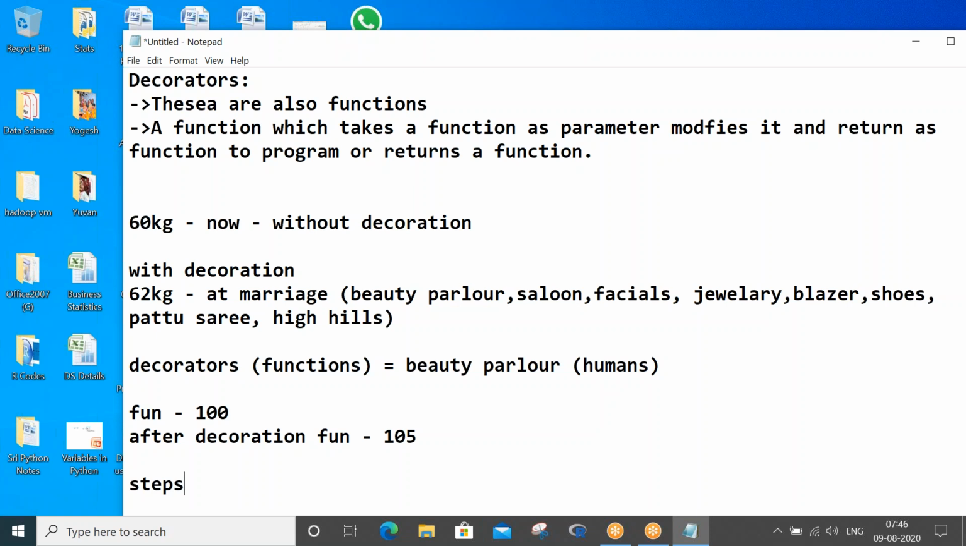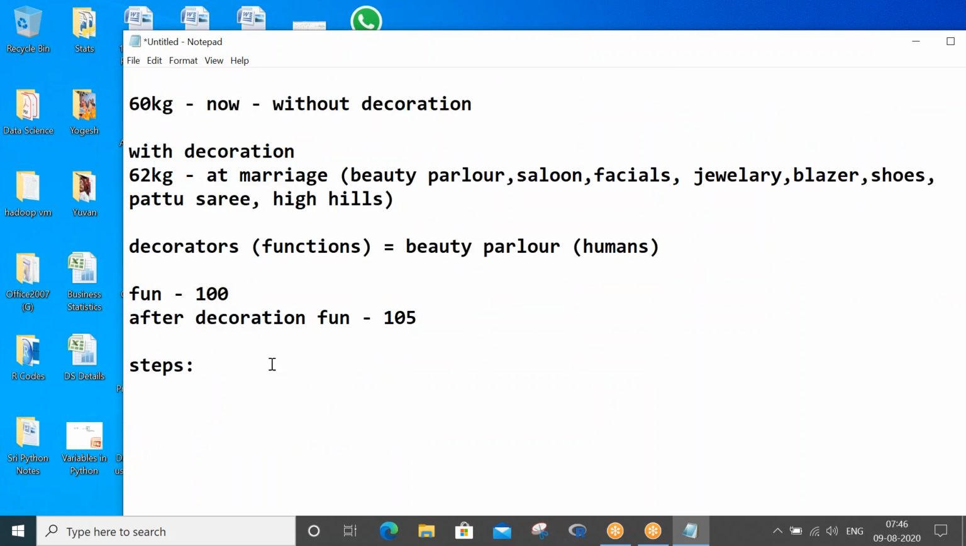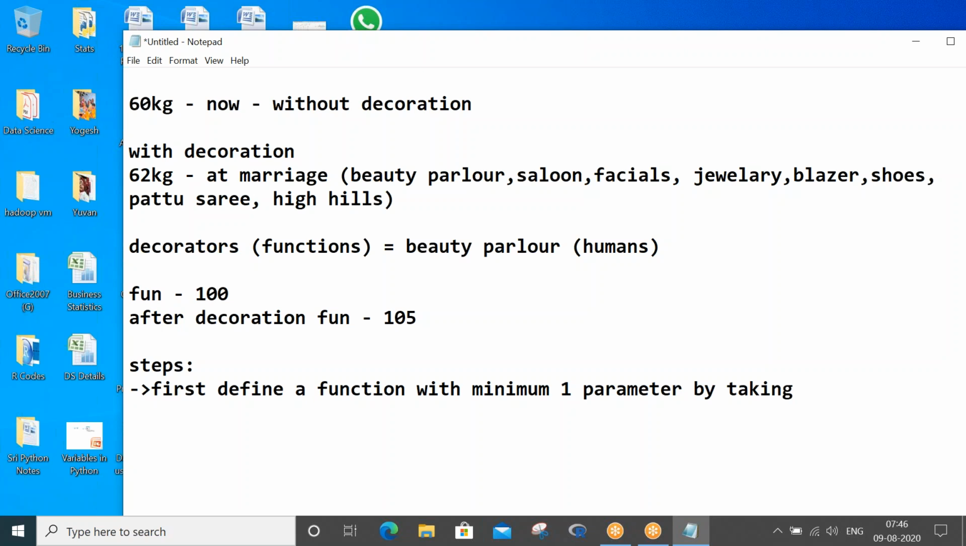So let's try to understand the steps to perform a decorator. First, define a function with minimum one parameter, by taking another function. Okay, with one parameter by taking another function.